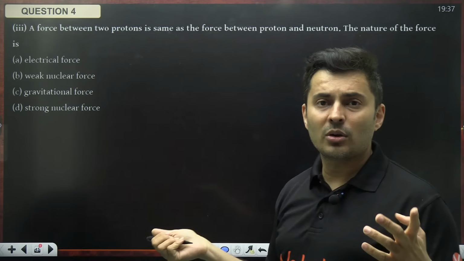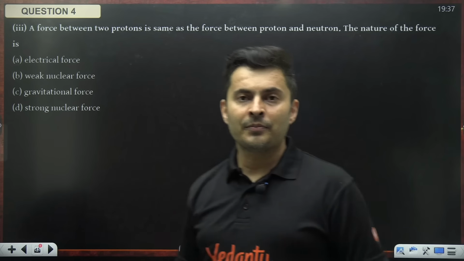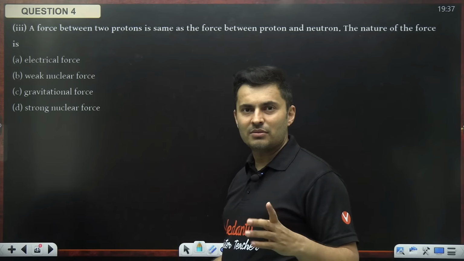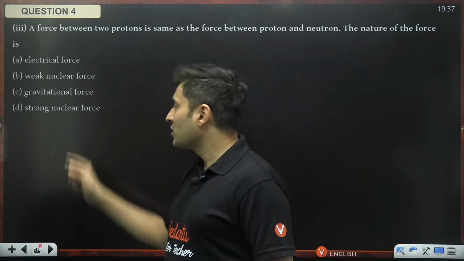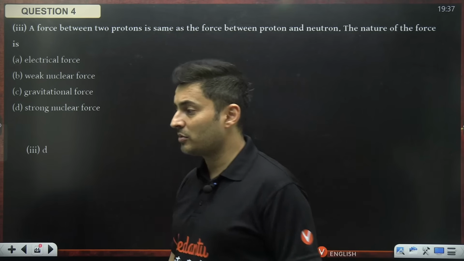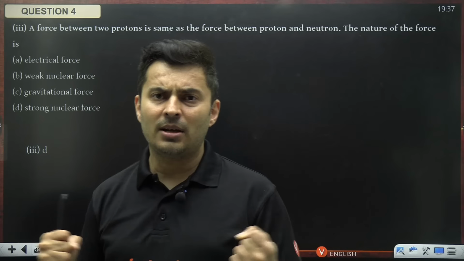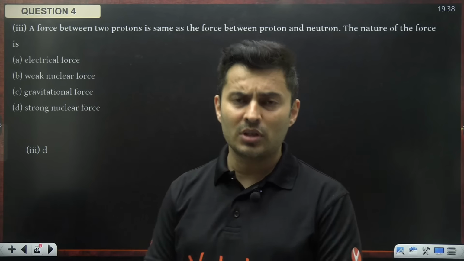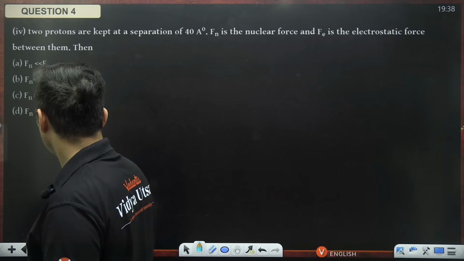So it can't be electrostatic because proton is positive, neutron is neutral. It can't be gravitation because gravitation will be different. So yes, it has to be the strong nuclear force, because of proton repulsion and proton-neutron attraction, that is countered by the strong nuclear force which comes inside the nucleus. Yes, option D, perfect. Moving on to the next one.